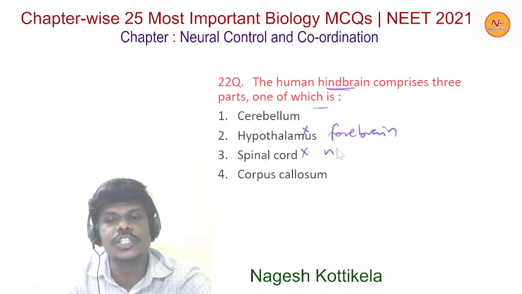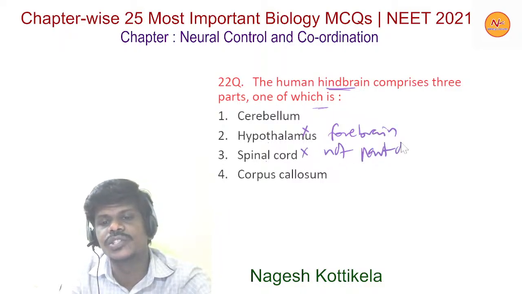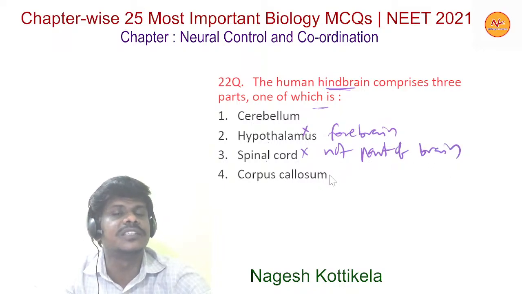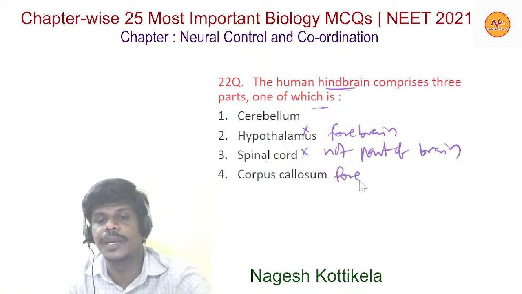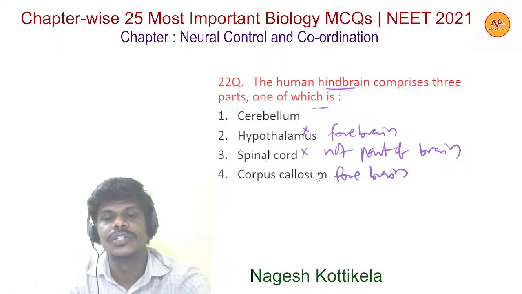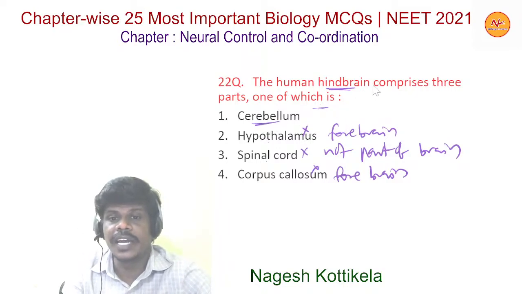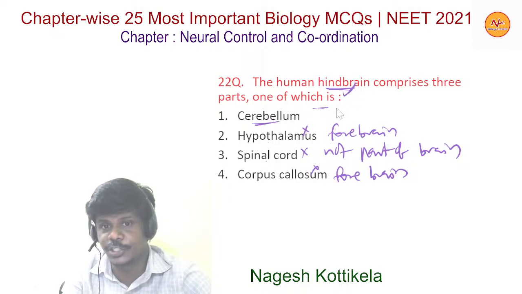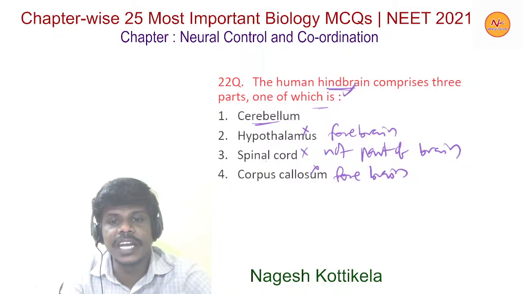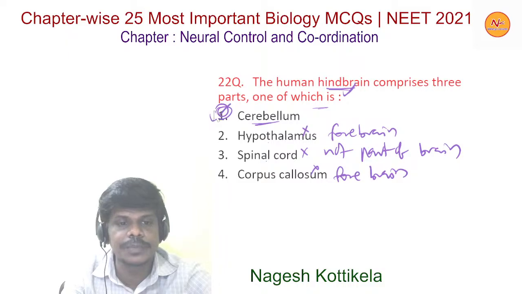Spinal cord is not part of the brain. Corpus callosum is also found in the forebrain. So the right option is the cerebellum. Pons, cerebellum and medulla oblongata form the hindbrain parts. Here the first option is the right one.